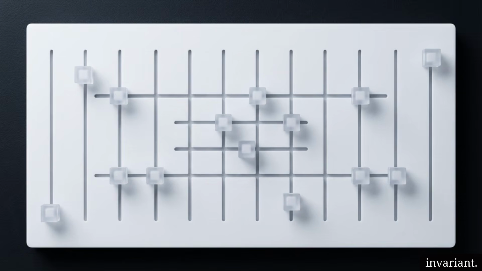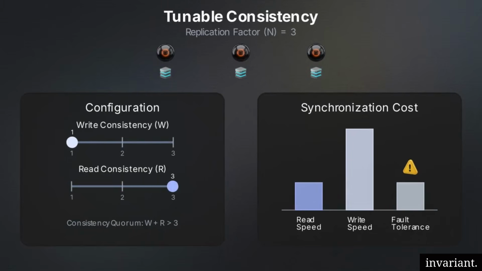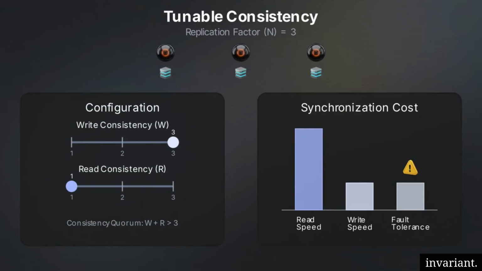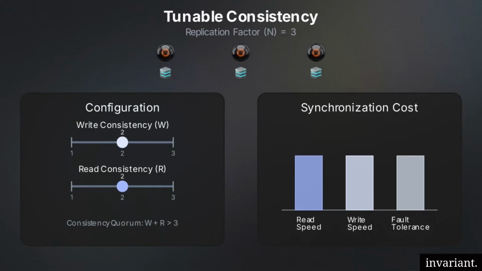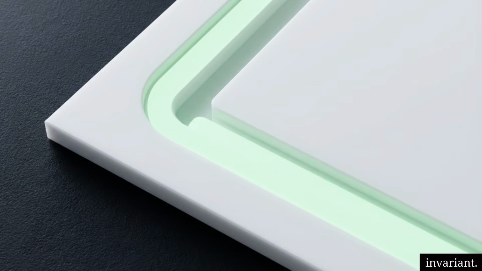Tunable quorums give architects granular control over their network constraints. They can bypass static CAP limits, dynamically shifting the synchronization cost between read speed, write speed, and fault tolerance, depending on the exact needs of the application. This introduces one final architectural problem. If a system's availability model requires it to accept conflicting, divergent writes during a network partition, how does the database eventually reconstruct a single, valid state without deleting user data?